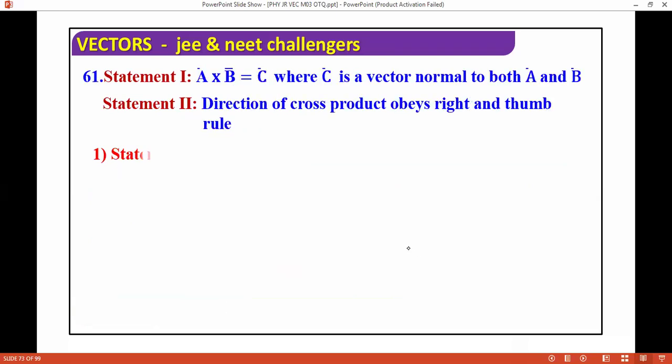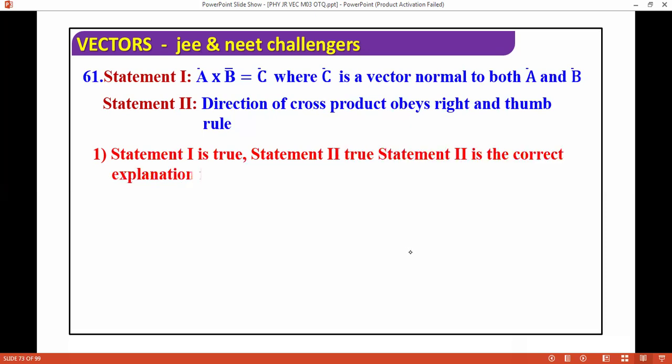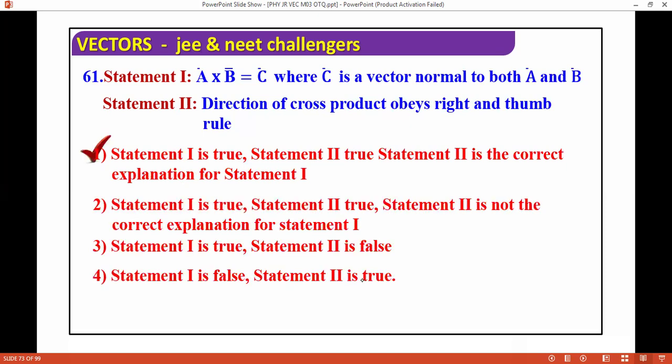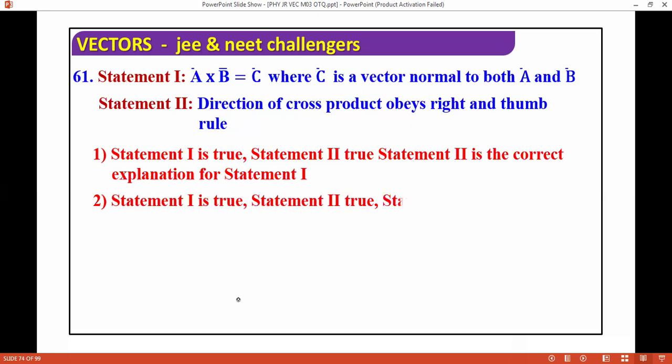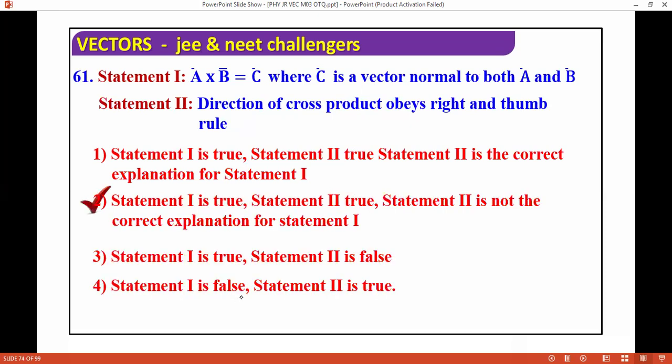Next, A cross B equals C, where C is a vector normal to both A and B. Direction of cross product obeys the right hand thumb rule. Yes, always normal to A and B. Vector C will always be normal to both A and B, and direction of cross product always obeys the right hand thumb rule. This is also okay. Both are correct.